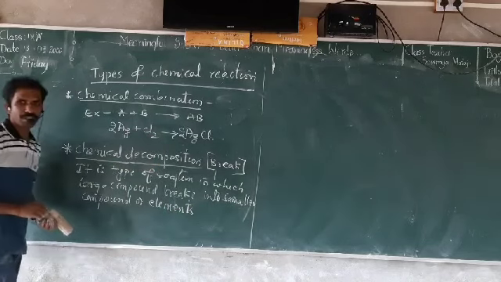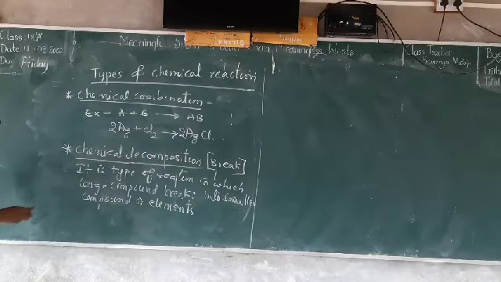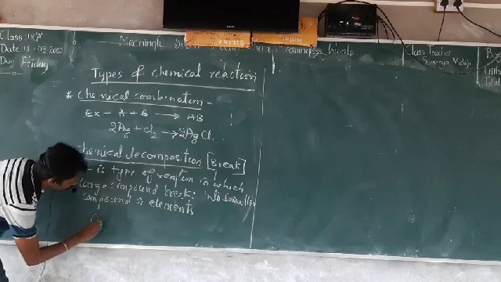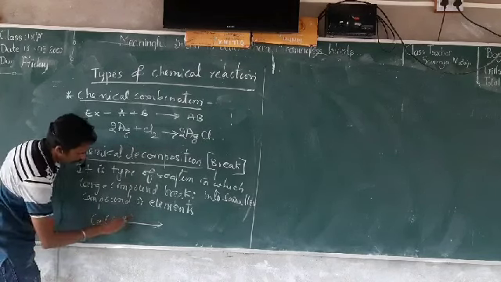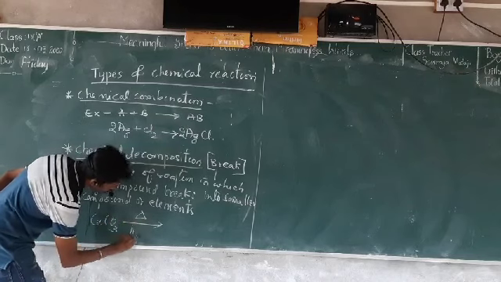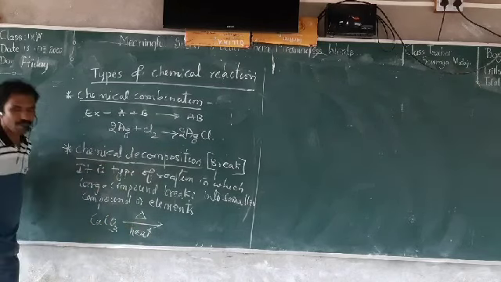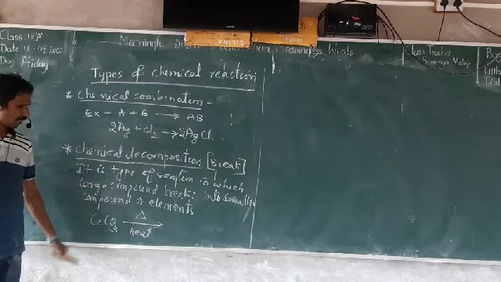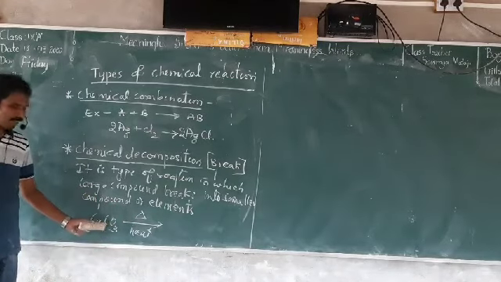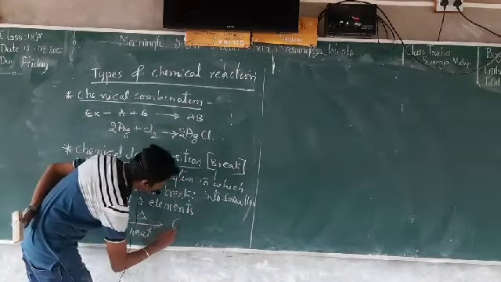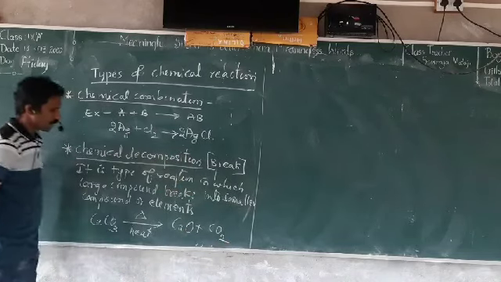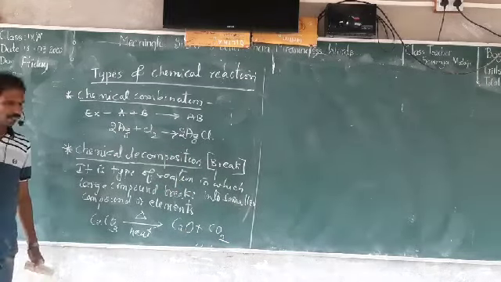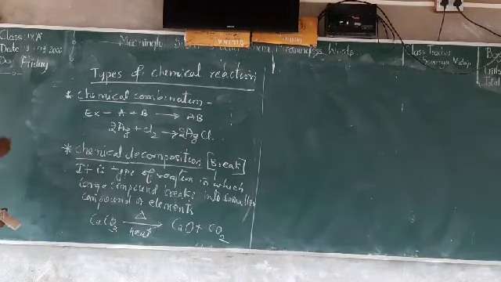The best example is CaCO3 breaks. This is a symbol for heat. If we heat this, it breaks up into CaO, calcium oxide, and carbon dioxide. This is the best example for the decomposition reaction.